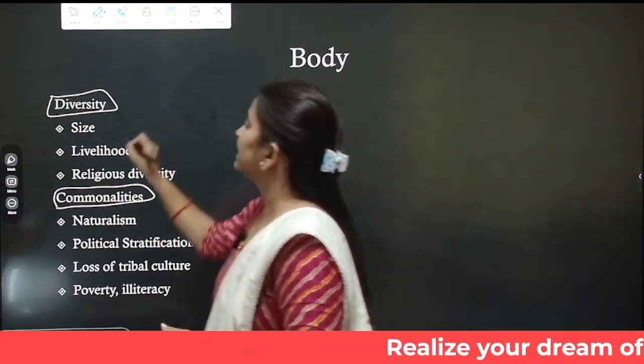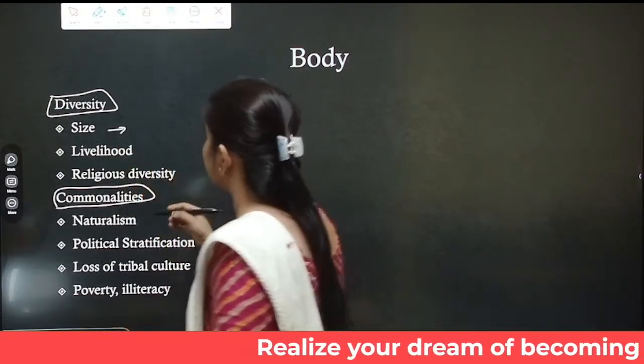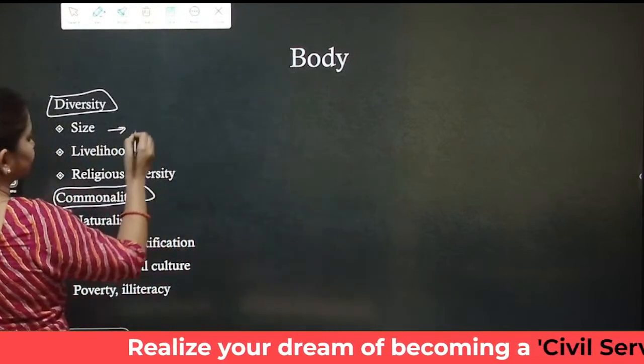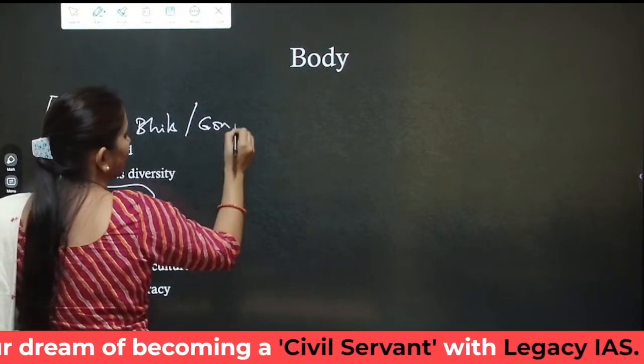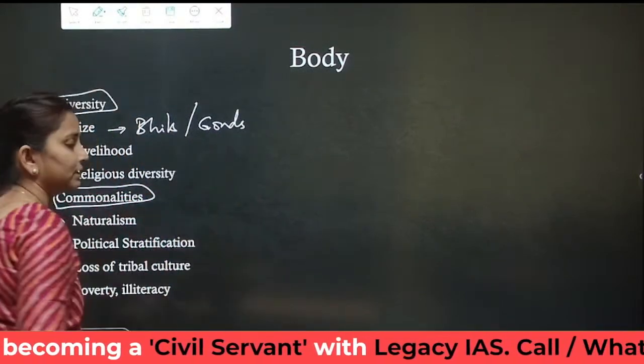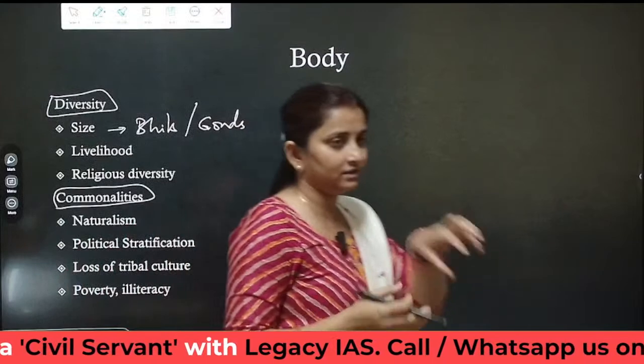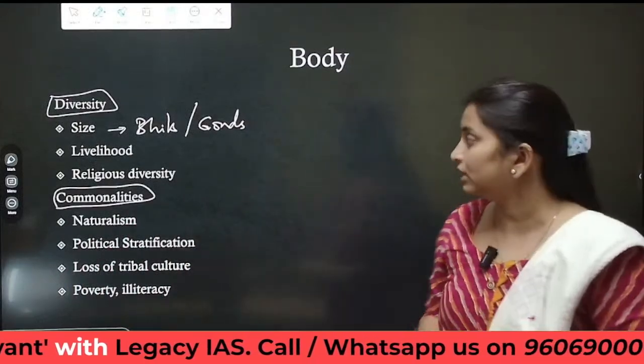Diversity can be in terms of size. For example, the tribes such as Bhils or Gonds are very large in number. Both are tribes of central India residing in Madhya Pradesh, Odisha and so on.